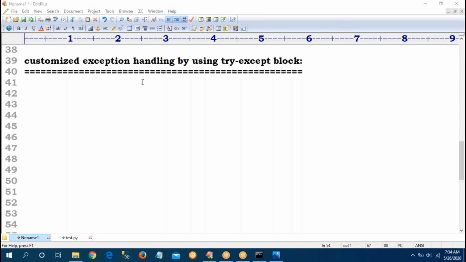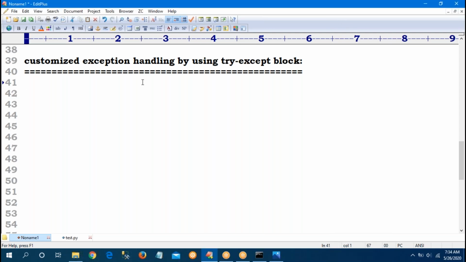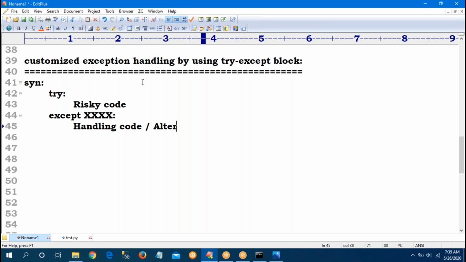Okay, observe carefully. So how to write this try and except block? Syntax I will tell first of all. First, the try block. Sir, which code do we have to write? That code is called risky code. Whatever code is risky, we can write it here. Next, the except block, with the corresponding class and a colon. Here we have to write a handling code or alternative code.